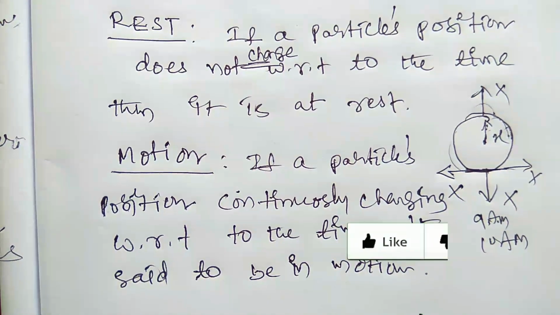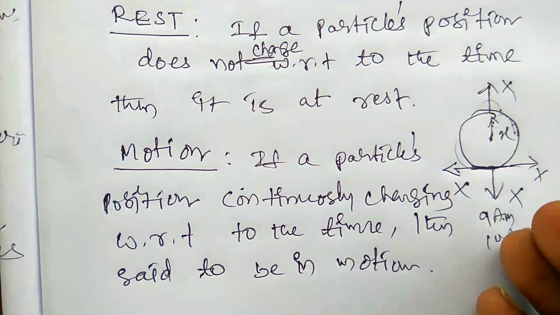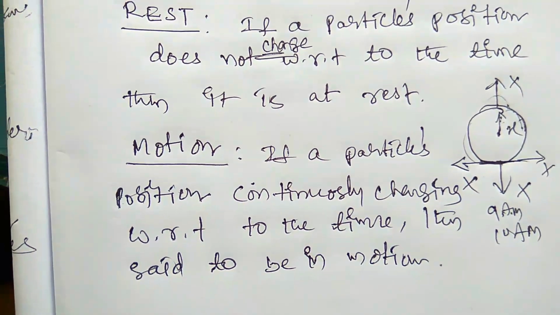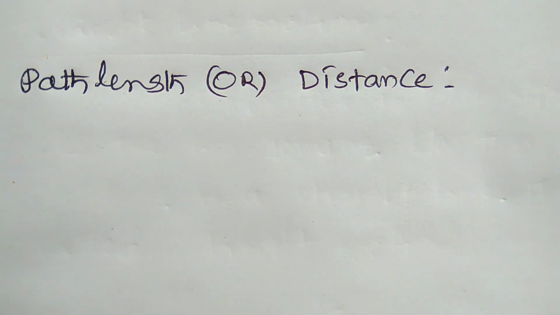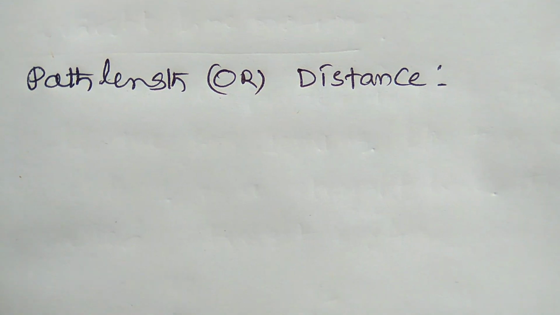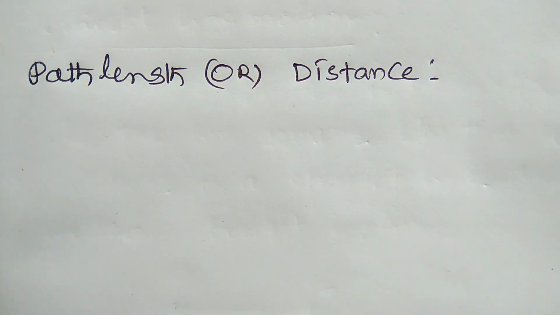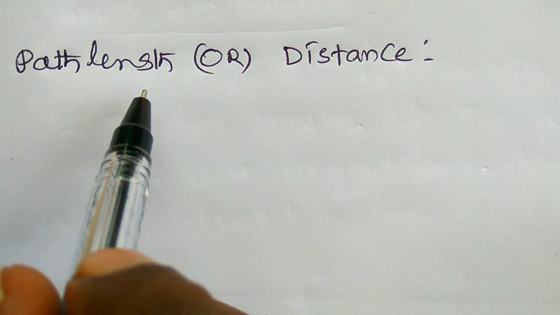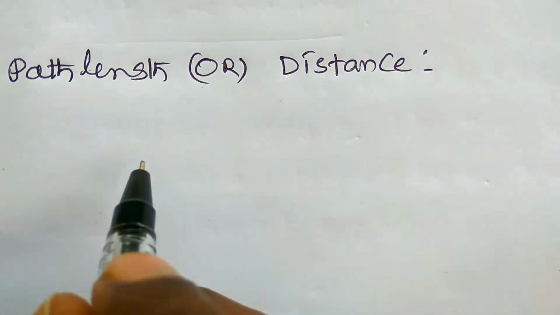Now we have to study about the position and the path length or distance and the displacement. Let us know about the path length or the distance and one more, displacement. The main variation between the distance and the displacement we have to study here, right? The distance is also called path length. So what is the path length or the distance?